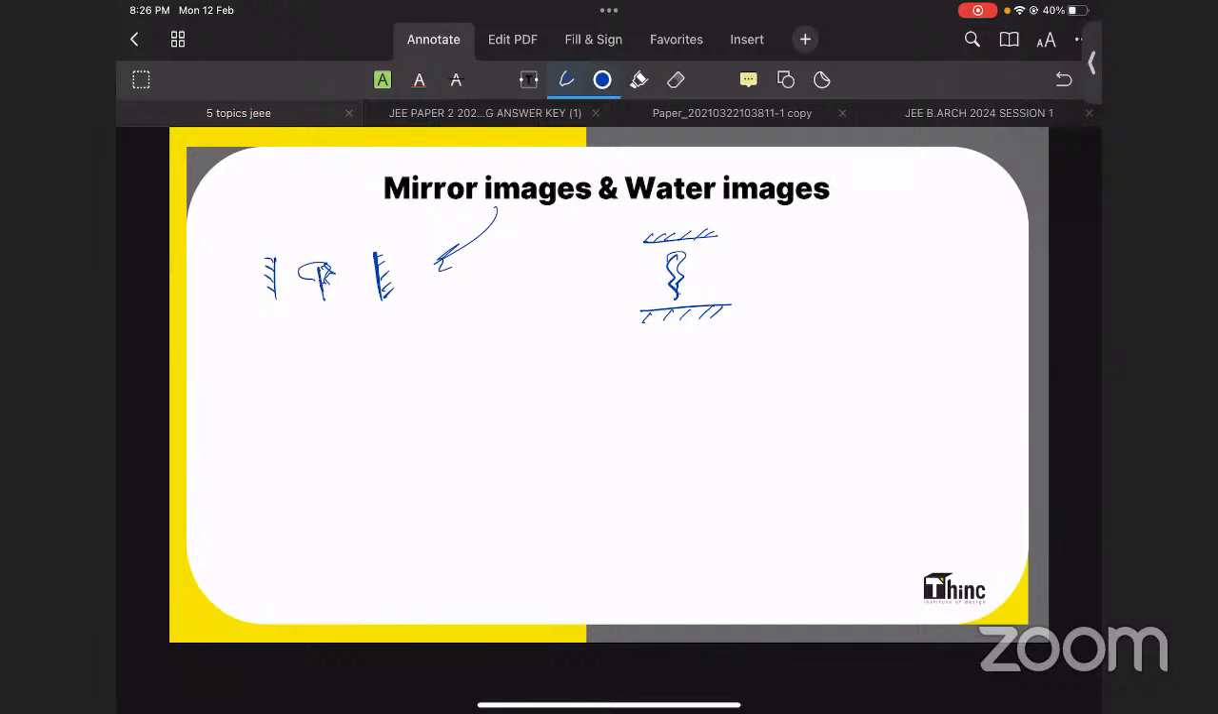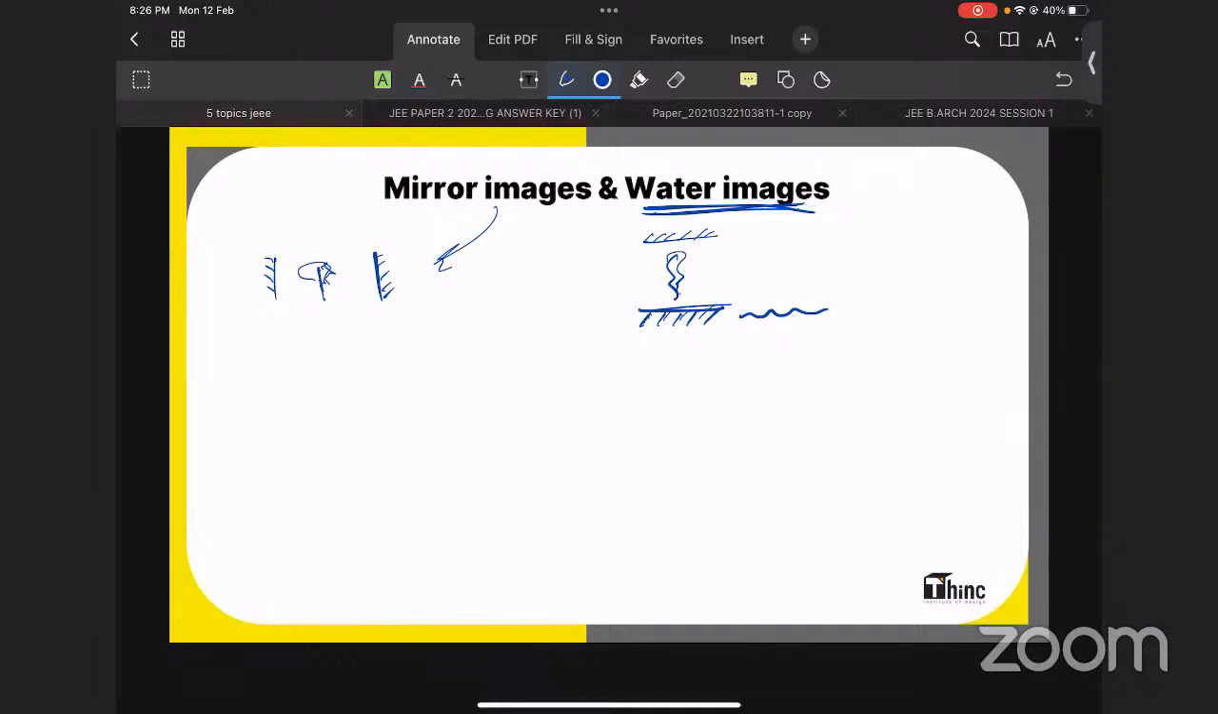At that time, we will call it a water image, because the rules of water image apply if a mirror or water, anything, is at the bottom. Whether the reflecting surface is a mirror or water or a steel plate, it does not matter for us. The rules of water image will be used.